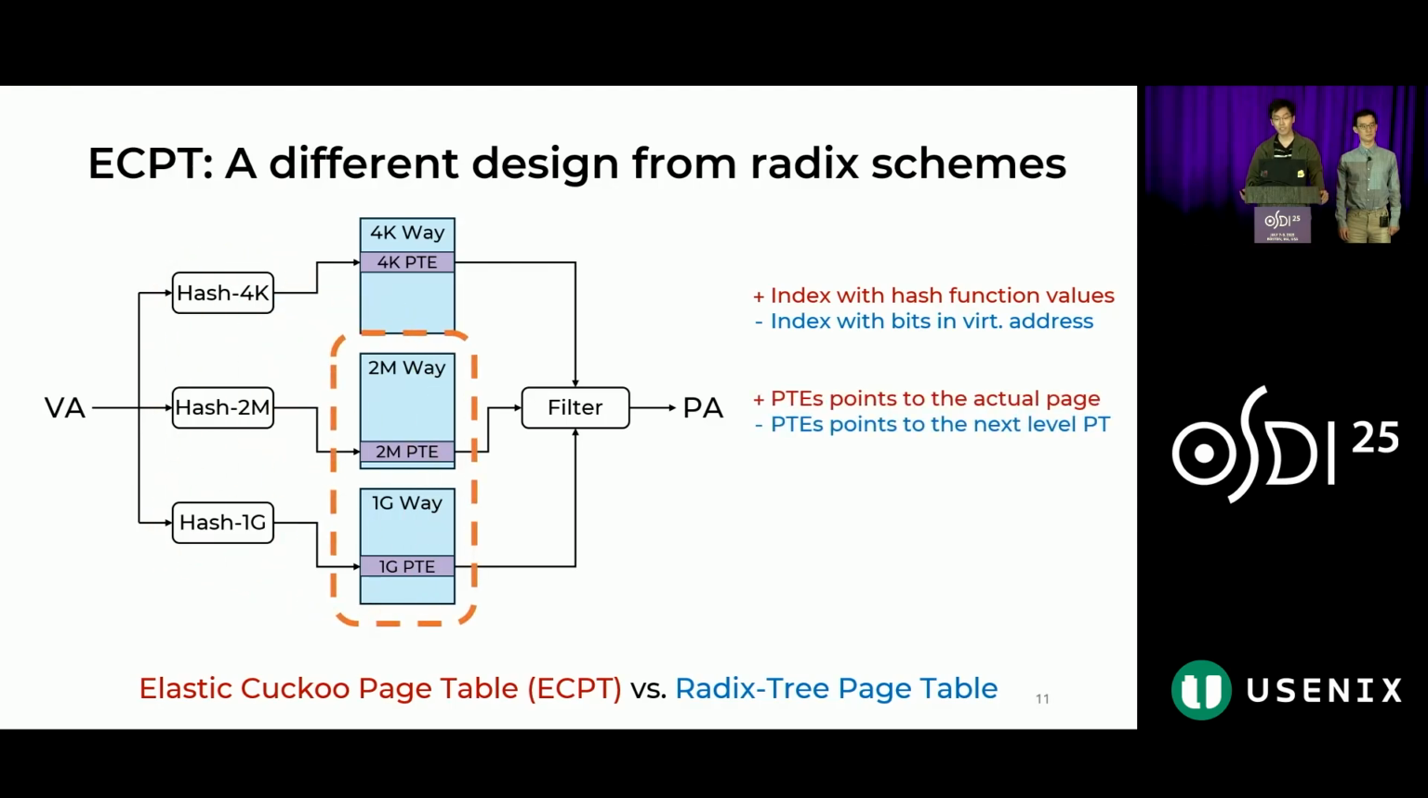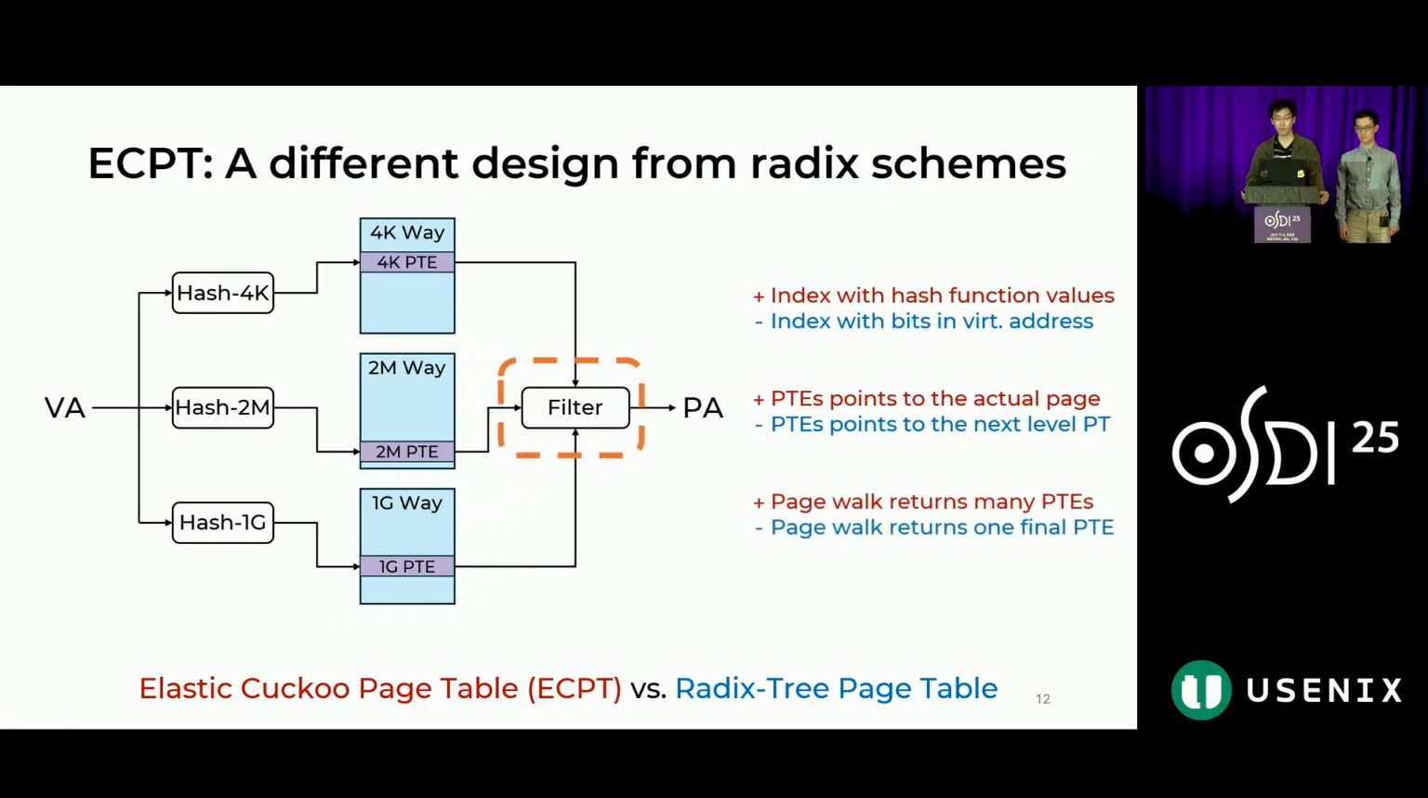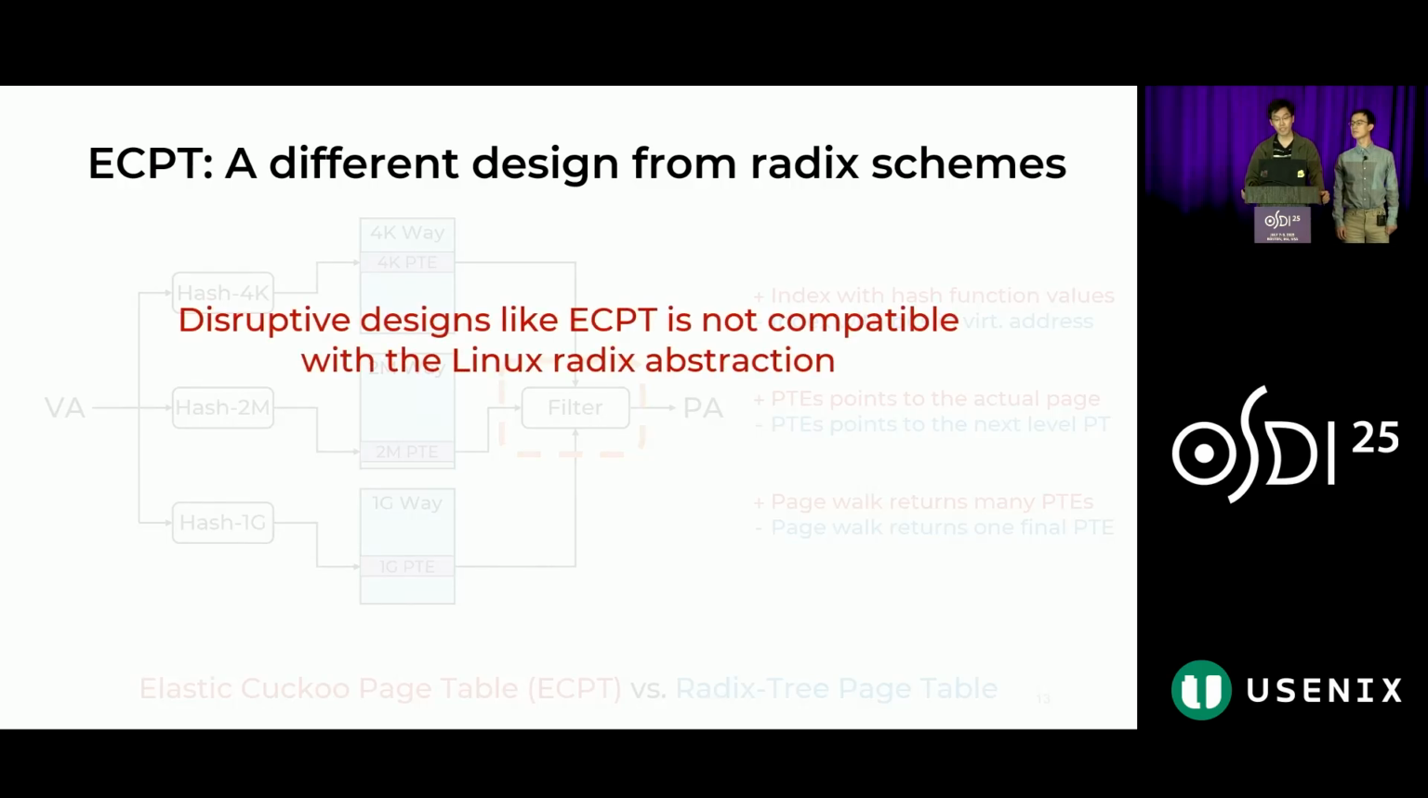Second, in radix page table, PTEs recursively point to the next level in the tree, while ECPT always points to the actual pages. This breaks the assumption that the PTEs can be used to find other PTEs. And finally, ECPT may give out multiple PTEs as candidates, which needs a filter to find the right one. However, for radix, no such filter is needed or assumed. While we only show 3 examples, we can already see that ECPT and other parallel hash page tables are not compatible with the radix abstraction that Linux uses.